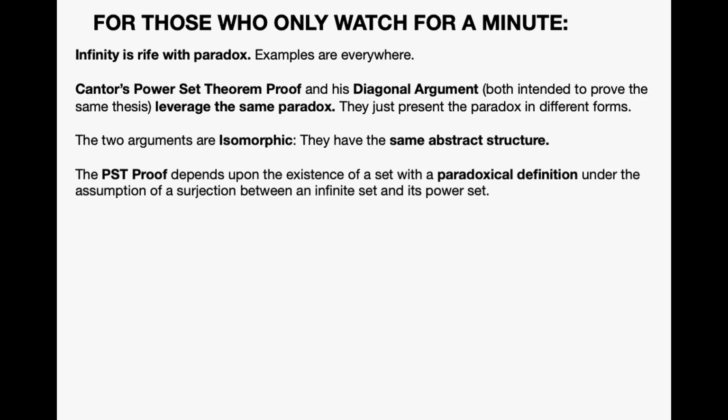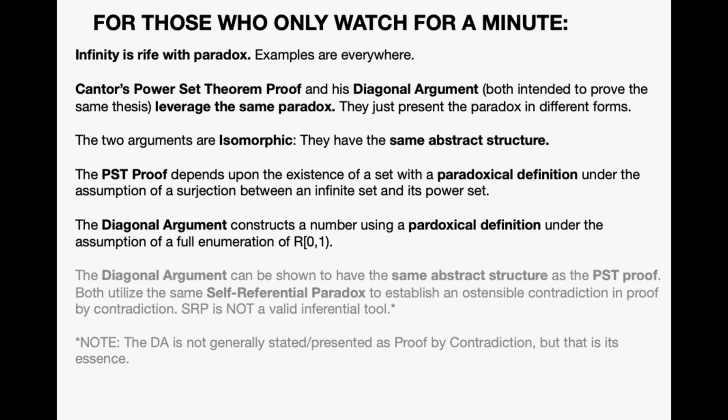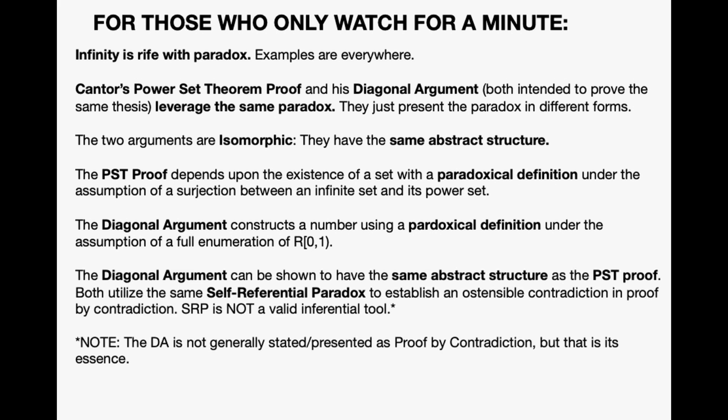The power set theorem proof depends upon the existence of a set with a paradoxical definition under the assumption of a surjection between an infinite set and its power set. Likewise, the diagonal argument constructs a number using a paradoxical definition under the assumption of a full enumeration of reals on 0, 1. The diagonal argument and the power set theorem proof both have the same abstract structure.